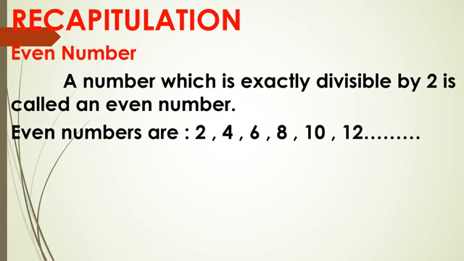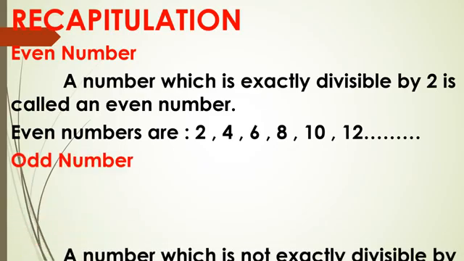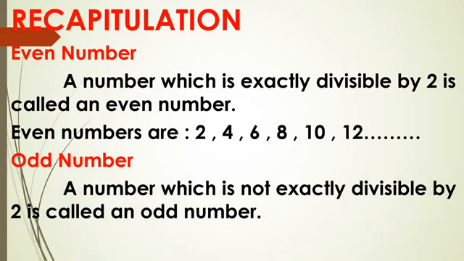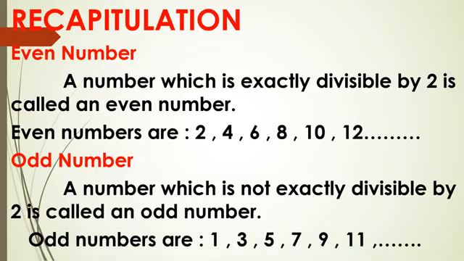is an even number. An odd number is a number which is not exactly divisible by 2, in which a remainder is left after dividing it by 2. Those numbers are odd numbers. Examples of odd numbers are 1, 3, 5, 7, 9, 11 and so on. Even numbers and odd numbers, they both are infinite in number.